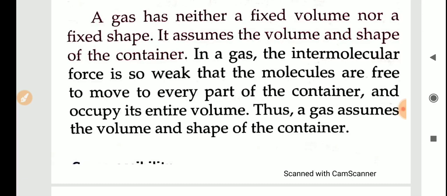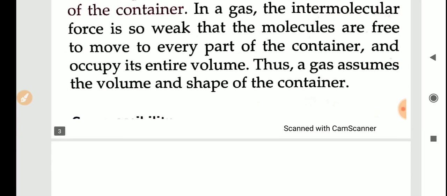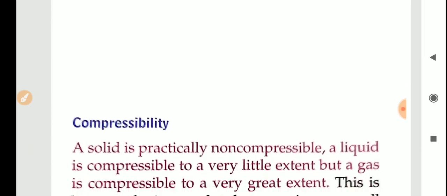Okay, so why is it like that? Because in gaseous state, the intermolecular force is very weak. That means the molecules can move from one place to another, as far as they can, as long a distance as they can take. So that is why gaseous substances do not have a fixed shape, size or volume, and they will occupy the shape, size and volume of the container.